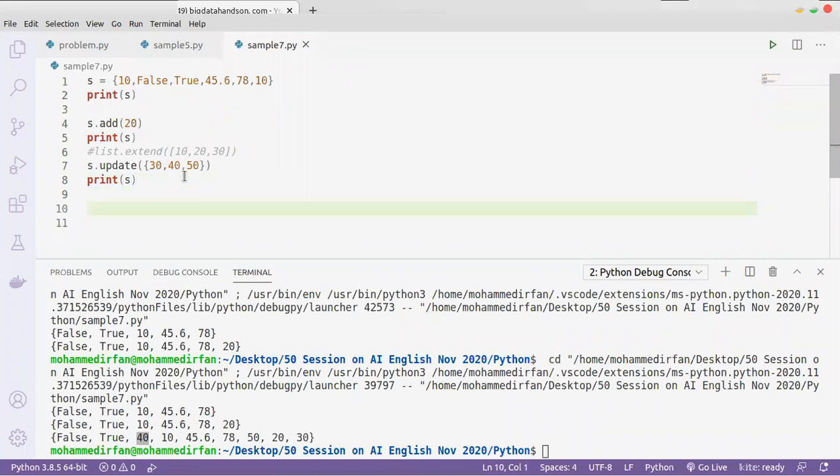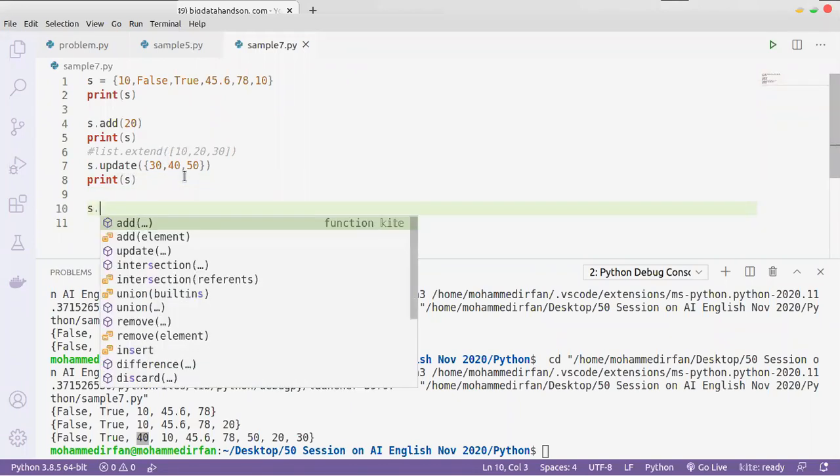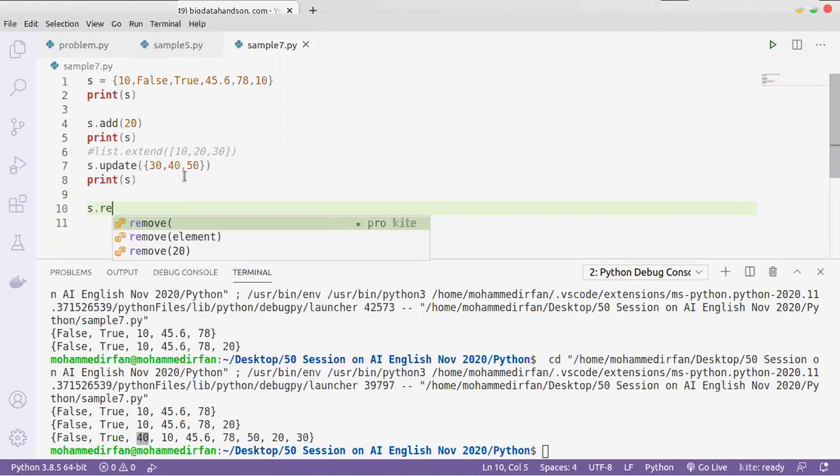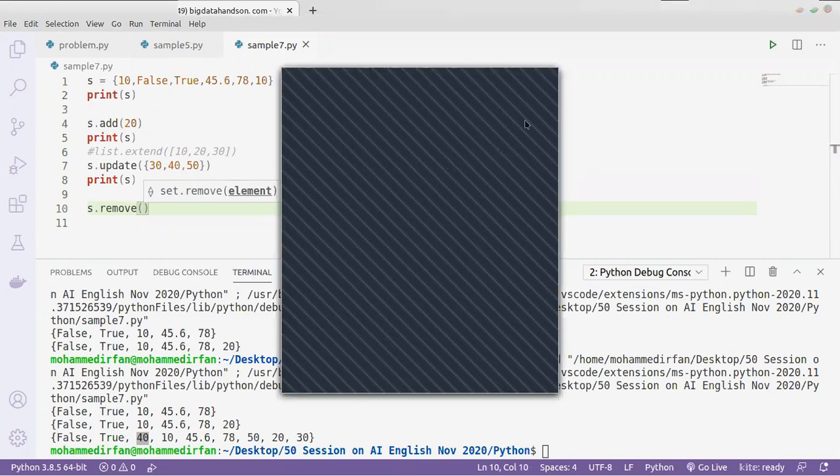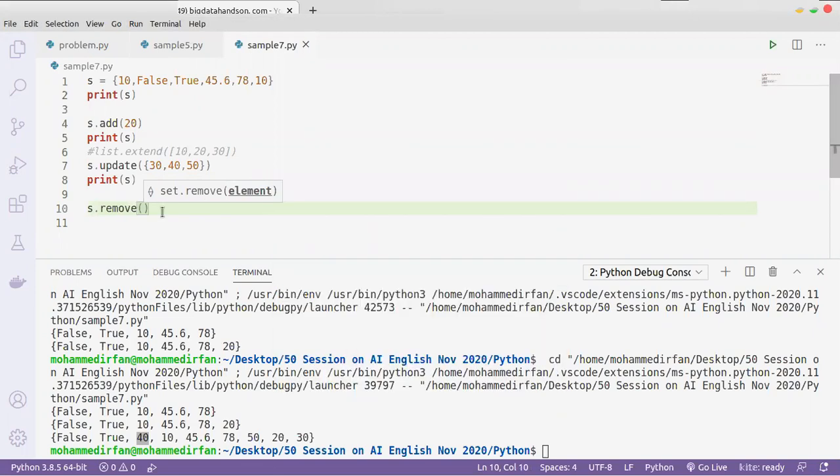Now let's see other functions. We have a remove function. The name itself tells us it will remove an element, like li dot remove in a list. The same function, remove, is in set also.